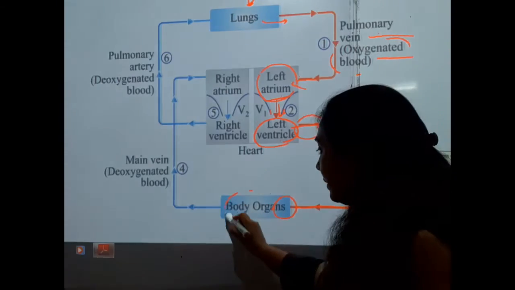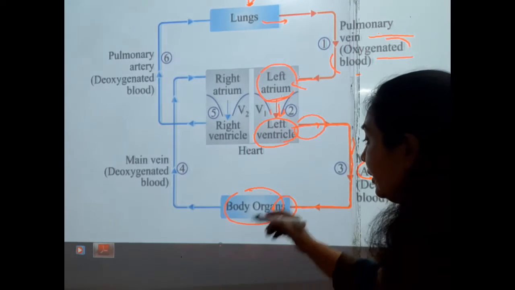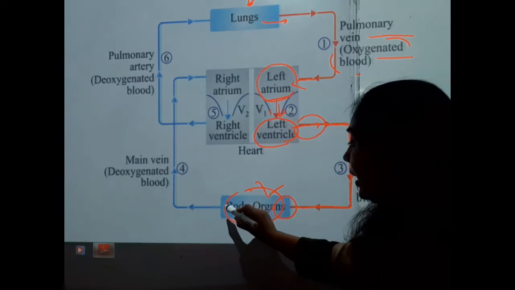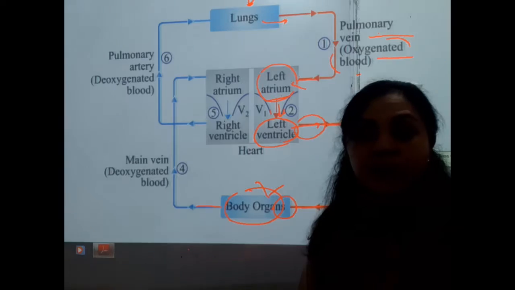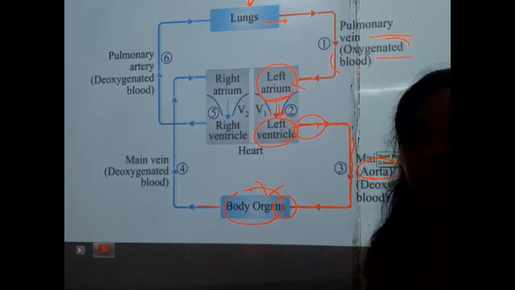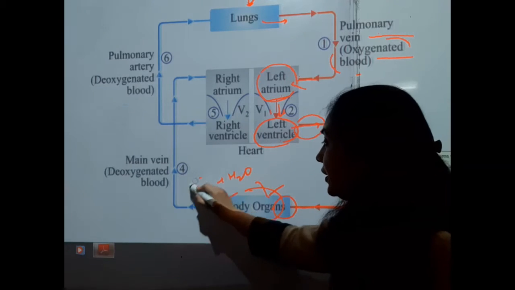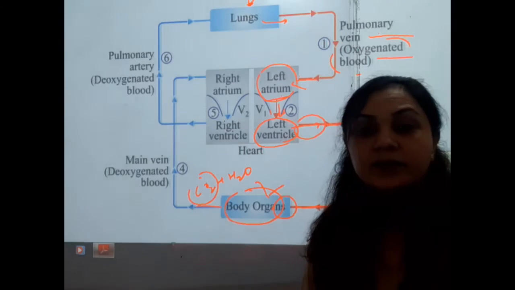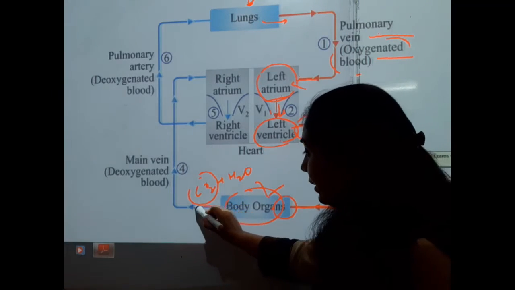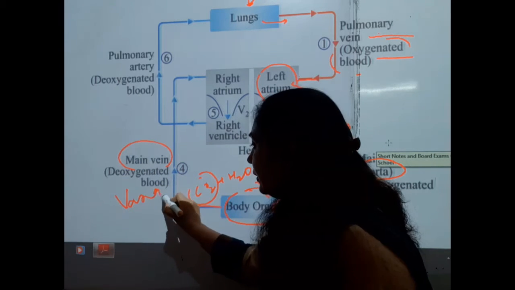Here the respiration will be going on, and the energy will be produced, and it will be circulated to different body parts. Okay, fine. Afterwards, we know very well in the respiratory system, the combustion of the glucose, and finally the products were carbon dioxide, water, and energy. So the carbon dioxide is the excretory product, and it will be carried by the blood into the main vein or the vena cava.